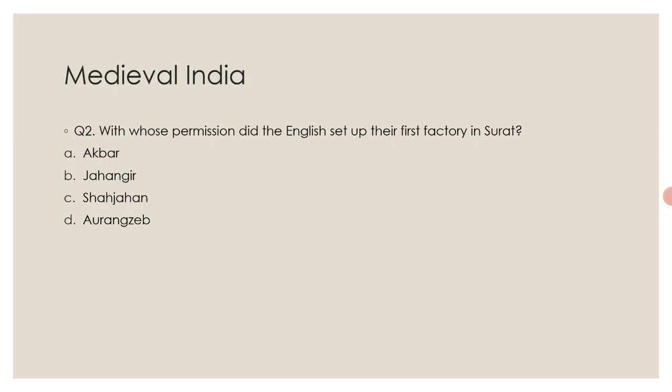So in 1608, the East India Company took a decision to open a factory at Surat. And following the decision, in 1609, Captain Hawkins arrived at Jahangir's court to seek permission. Initially, Jahangir was willing to grant permission, but later it was refused due to Portuguese pressure, as there was pressure on Jahangir by the Portuguese.